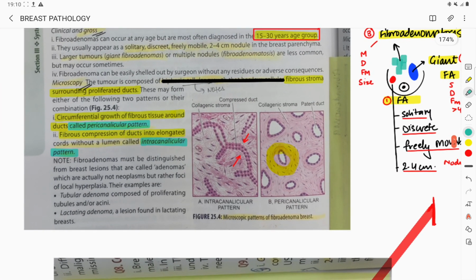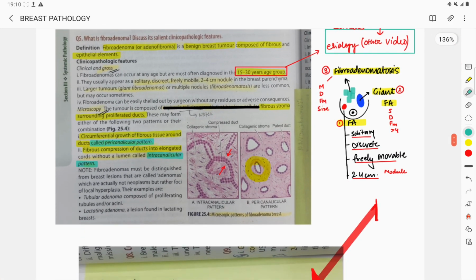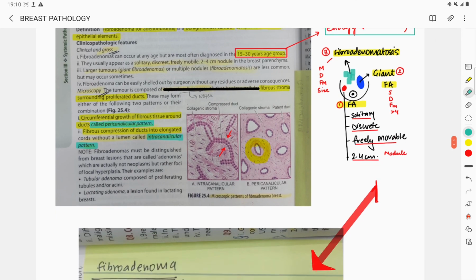This is about the microscopy. So hence we come to the end of the discussion of fibroadenoma.